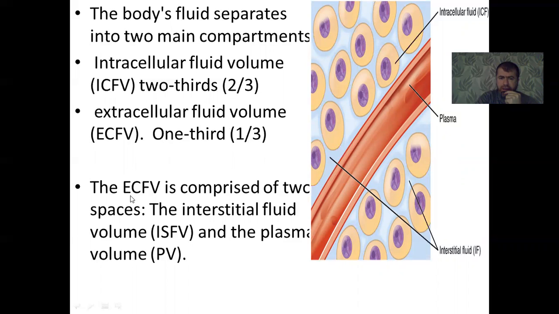The extracellular fluid volume is comprised of two spaces: the interstitial fluid, which means between cells, and the plasma, which is found in blood, the plasma volume fluid.